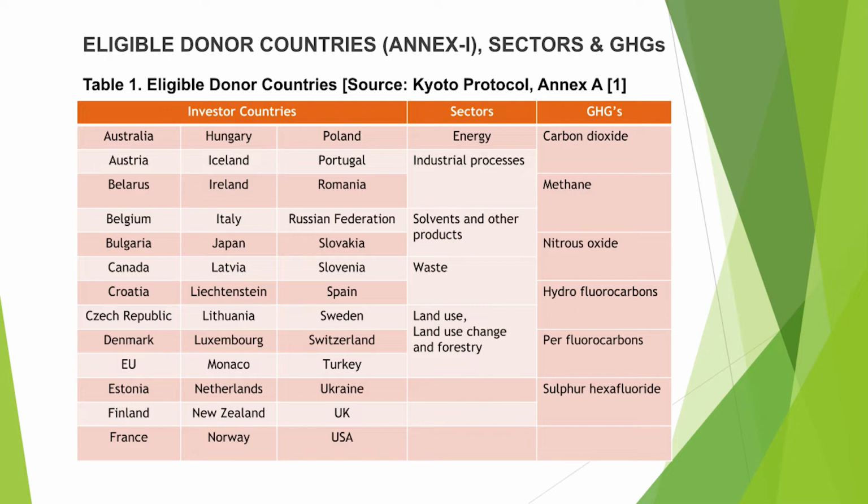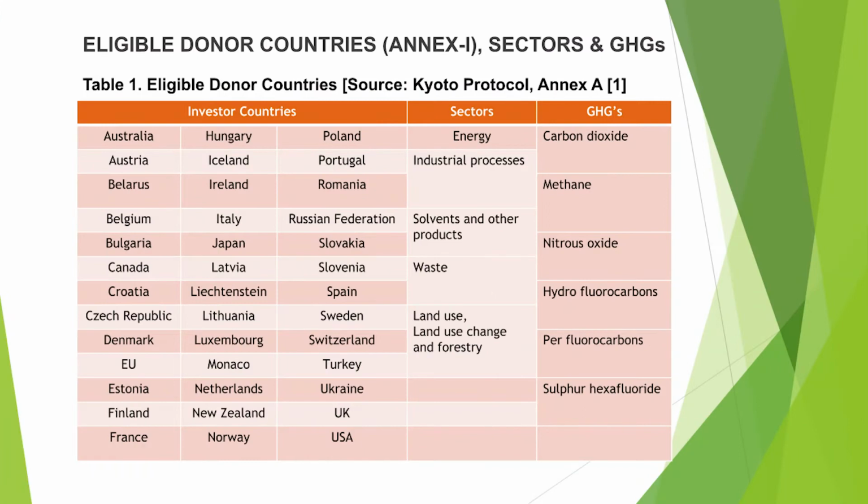These countries include Australia, Austria, Belarus, Belgium, Bulgaria, Canada, Finland, France, Italy, Japan, Ireland, Iceland, Hungary, Monaco, New Zealand, Netherlands, Norway, Poland, Portugal, Romania, Slovenia, Spain, Sweden, Switzerland, Turkey, UK, USA, Ukraine, and many more countries which can provide these CDM projects to the developing countries.